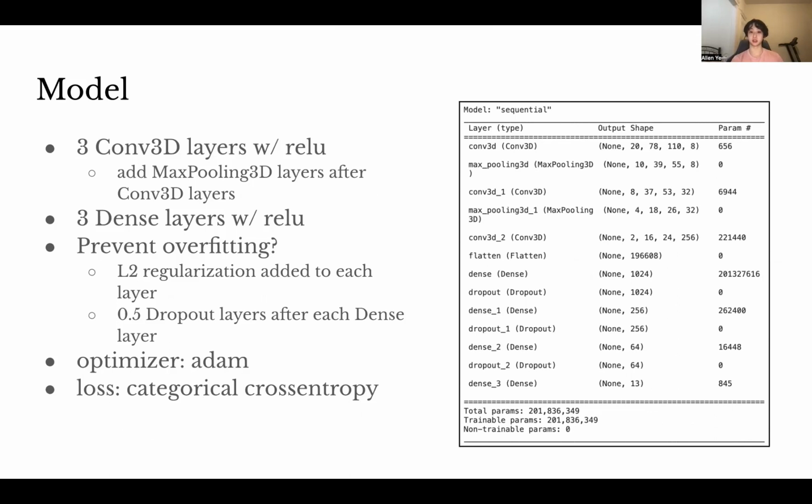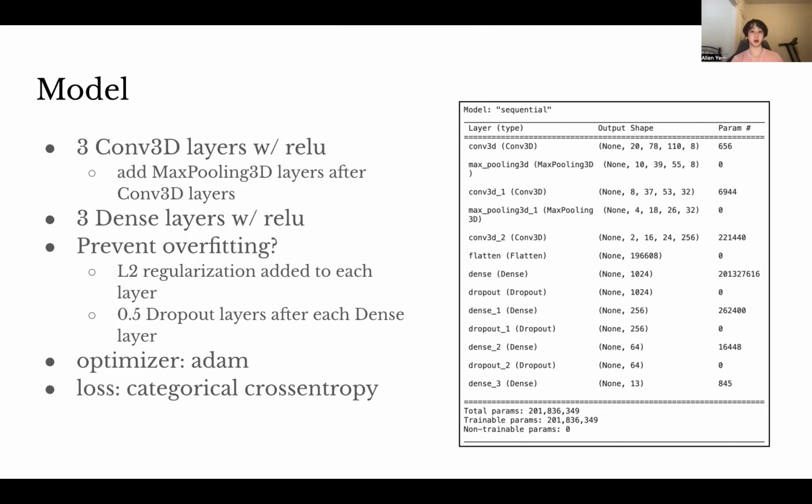Following that, we flatten the model, then we add 3 dense layers, which are fully connected, and these also have ReLU activation functions. We prevent overfitting in this model by adding L2 regularization to each layer. So both Conv3D and dense layers have this regularization. I think the alpha value I chose was around 0.001. And we also have dropout layers after the dense layers of 0.5, which means we're dropping out half the nodes after each dense layer, so that the model does not rely on a singular node or group of nodes too much.